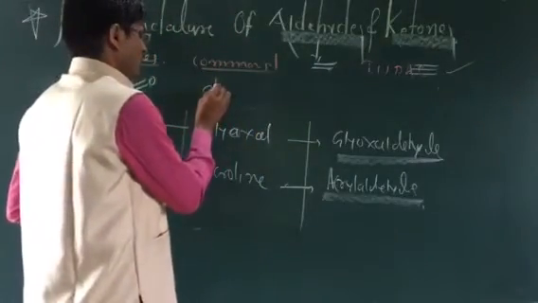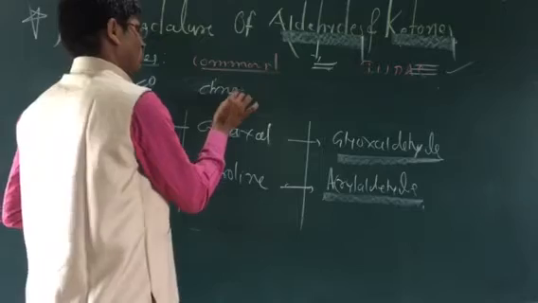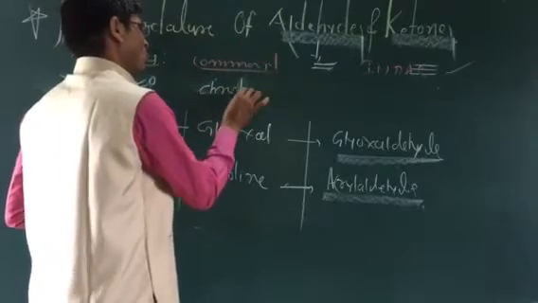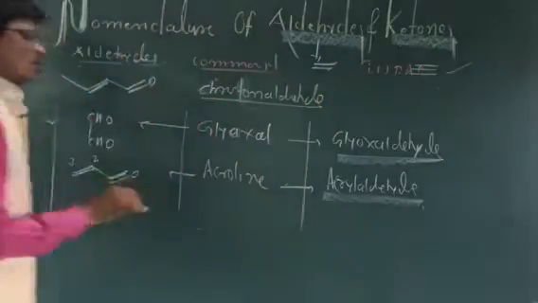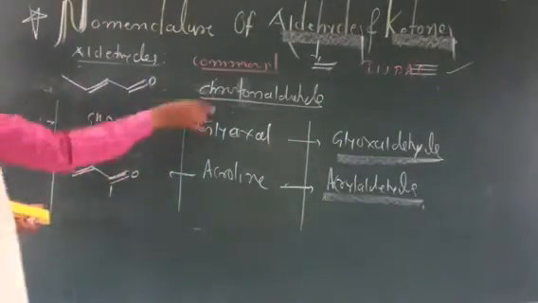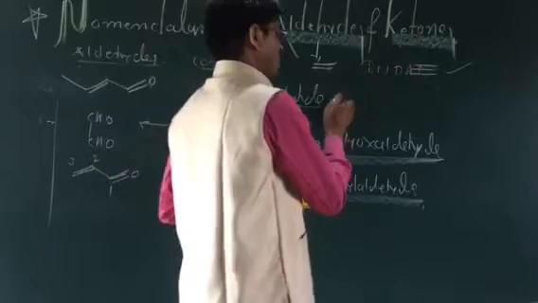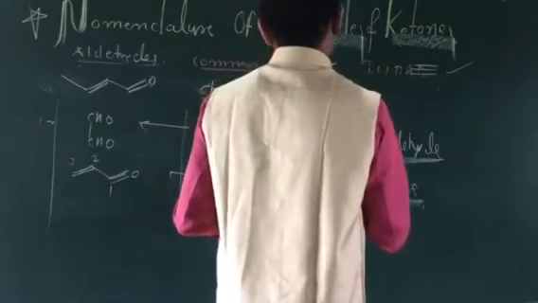Croton. So the word CH... crotonaldehyde. So the name of the compound is crotonaldehyde. This is the crotonaldehyde. Again, what is the name of the example? The next example of this is the crotonaldehyde.